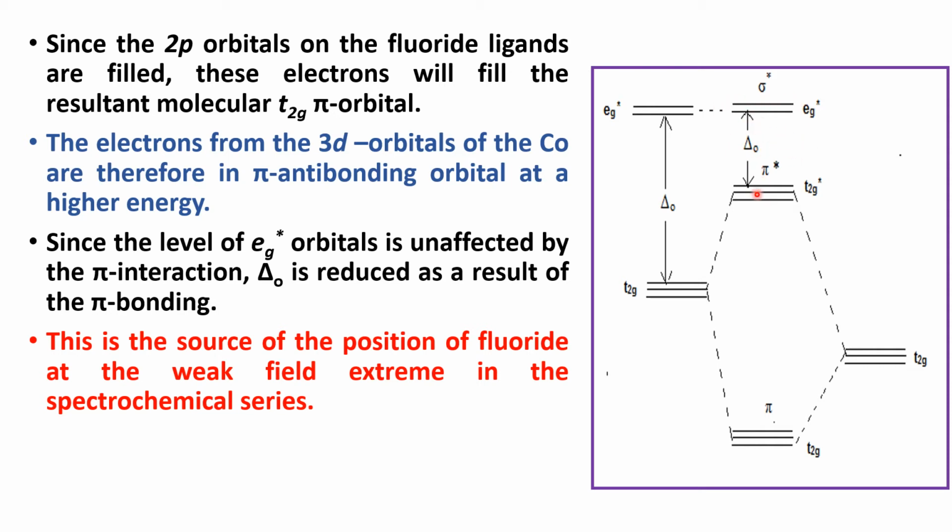Therefore the Δ value is reduced as a result of pi bonding, and that is why the position of fluoride ion is at the weak field extreme in the spectrochemical series.